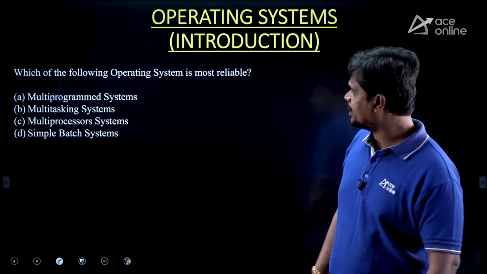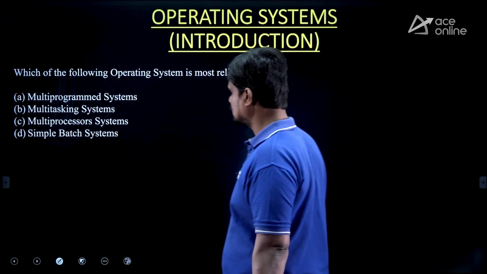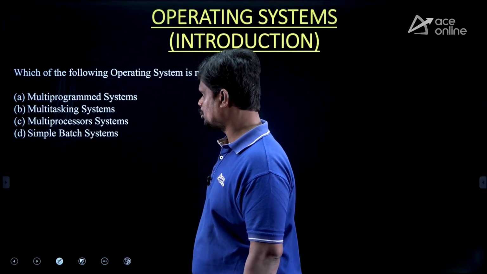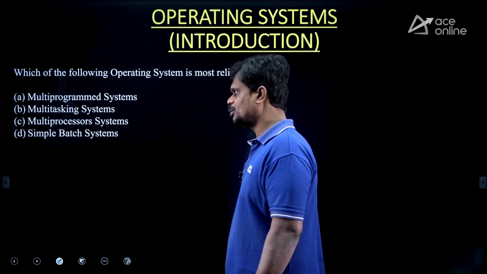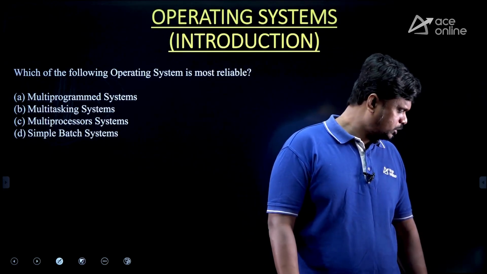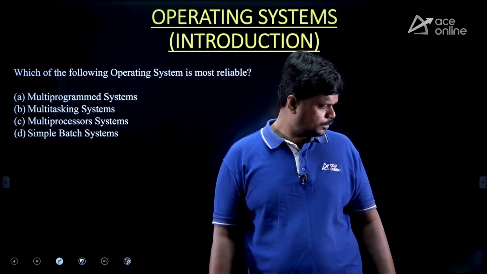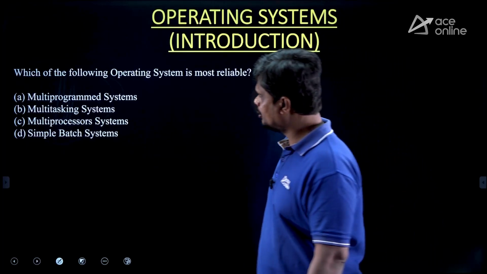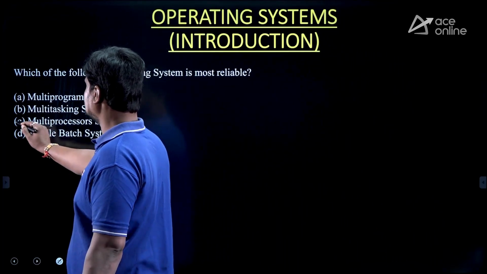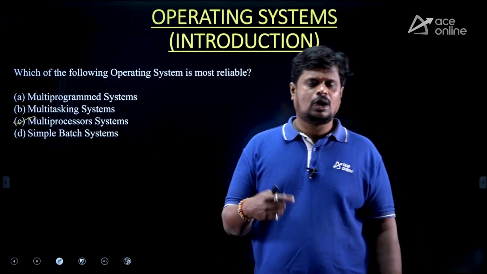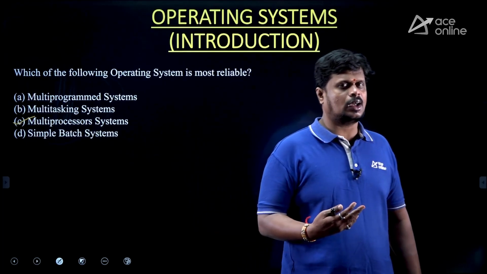Which of the following operating systems is most reliable among the multi-programmed systems, multitasking systems, multiprocessor systems and simple batch systems? Among all of them, which is the most reliable? Yeah, exactly, Shubhangi. Good, Nitin. Good, Shubhangi. So option C is the answer. Multiprocessor systems. On what basis are we saying that this is reliable?